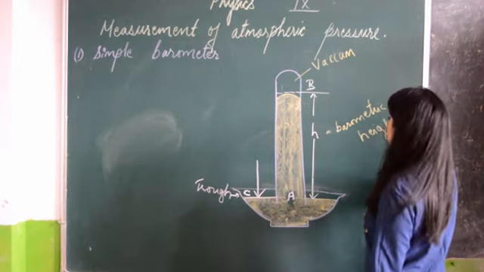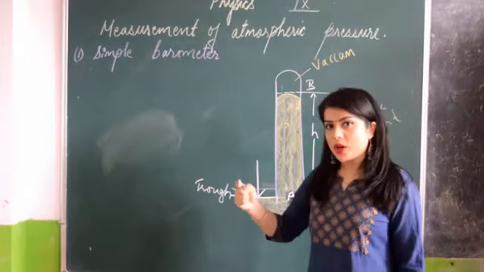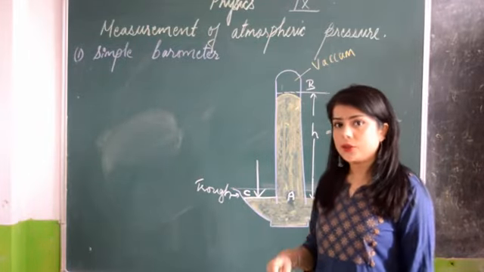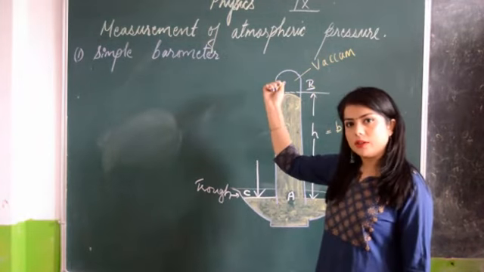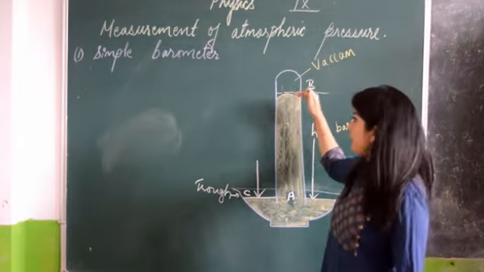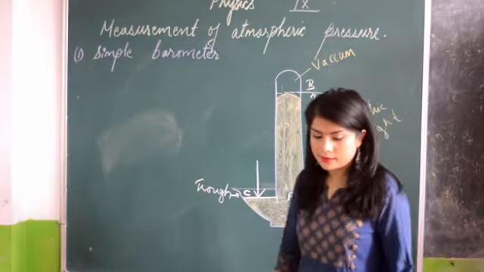The height of the mercury is the barometric height, which gives us the idea of whether the pressure is increased or decreased. If it has risen from its initial level, then the pressure is more. If it has decreased from the initial level, then the pressure is less.